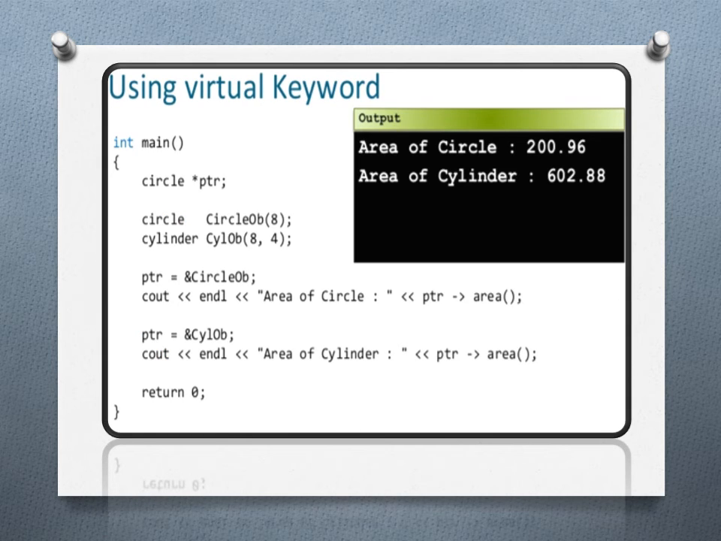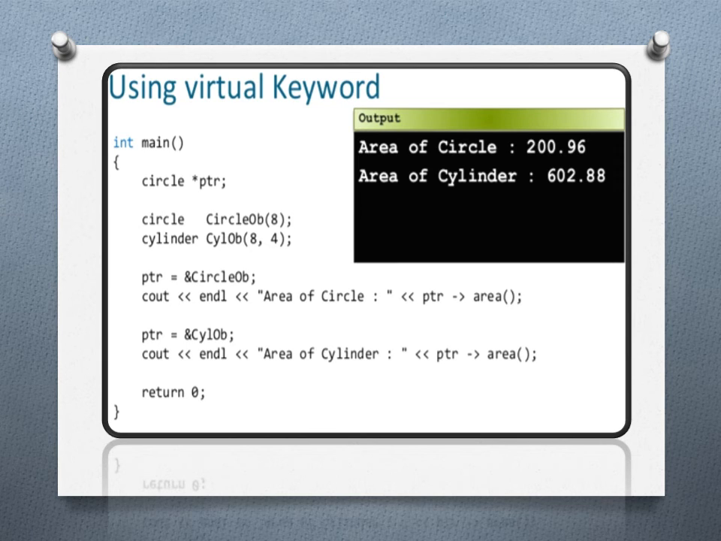Now see, in the main function, int main, we create a pointer of Circle, that is the base class. Then Circle ob, we create the object of Circle, and Cylinder cylob, that is about the Cylinder. Then ptr is equal to ampersand circle ob. Here we are passing the address of the object in a pointer variable. Then we print cout, area of circle, ptr arrow area, so calling the function area through the pointer. Then ptr is equal to ampersand cylob, and area of cylinder, ptr arrow area.